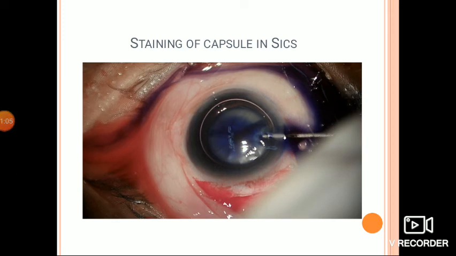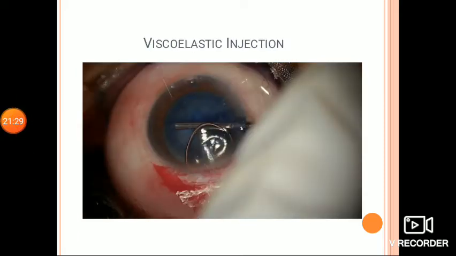A moderate size air bubble is placed in the anterior chamber to prevent the corneal endothelium from staining, and a small amount of dye is injected below the air bubble using a 26 gauge cannula. Then it is washed out by injecting a sufficient amount of balanced salt solution into the anterior chamber. Then the anterior chamber is filled with the viscoelastic substance and the air bubble is removed completely.